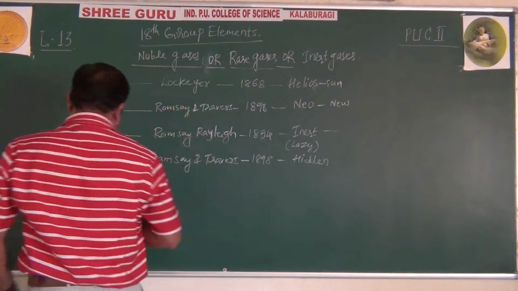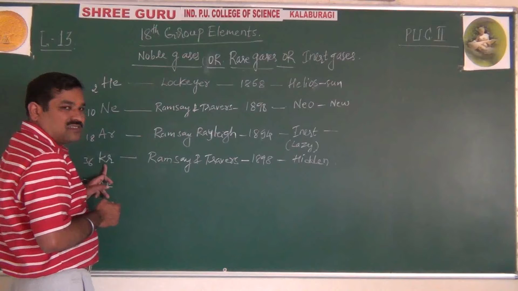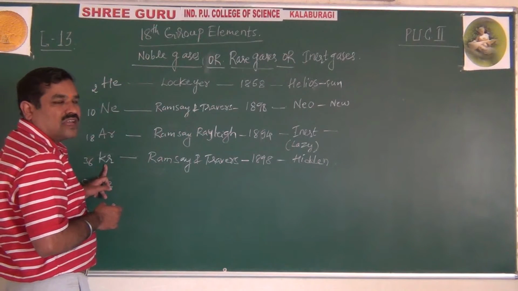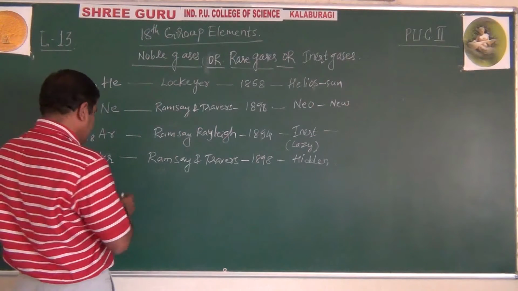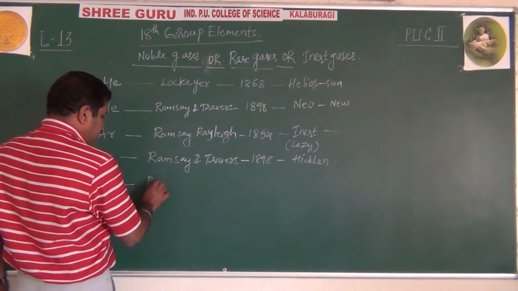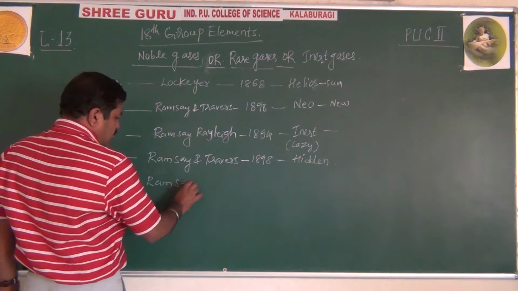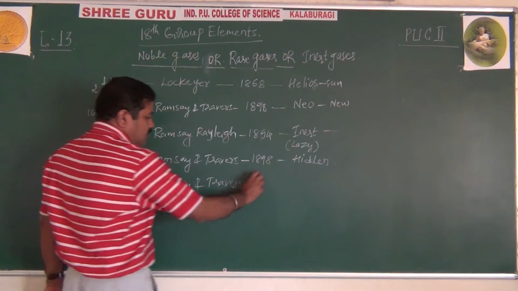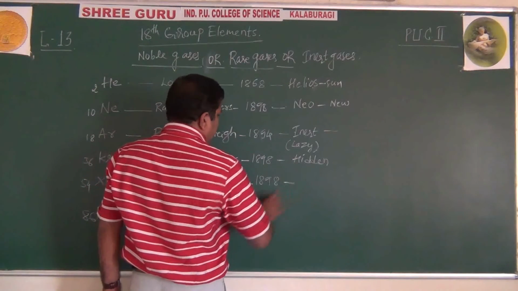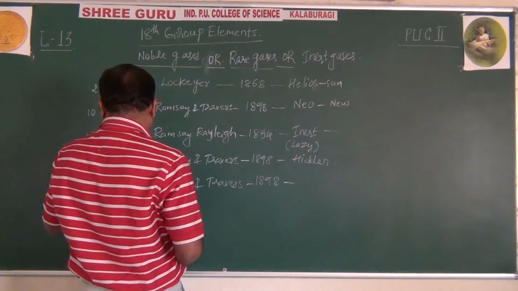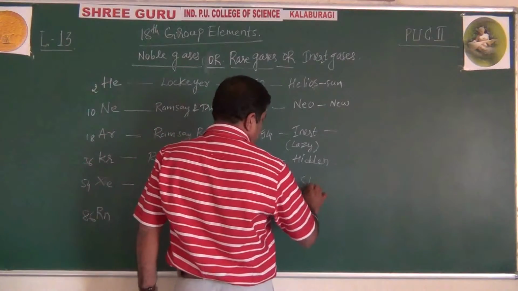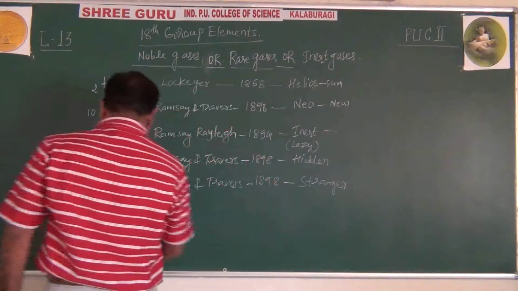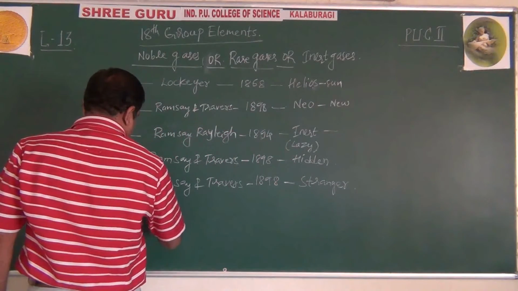That means this gas is just packed in some cavities, unoccupied vacant space of the coordination compounds, so they are called clathrate compounds. That is hidden. Xenon, same, Ramsay and Travers. Ramsay and his co-worker Travers, both in 1898, discovered three noble gases, that is neon, krypton and xenon. Xenon is called stranger.